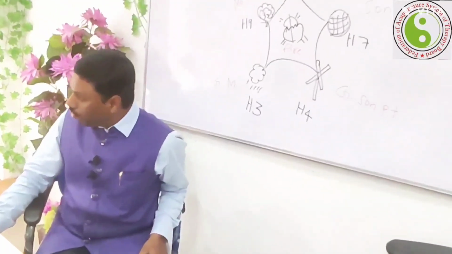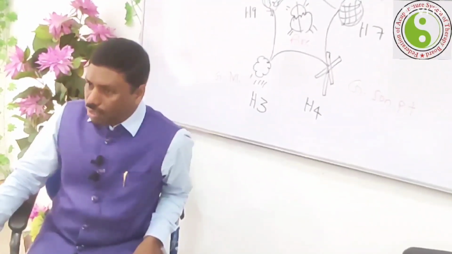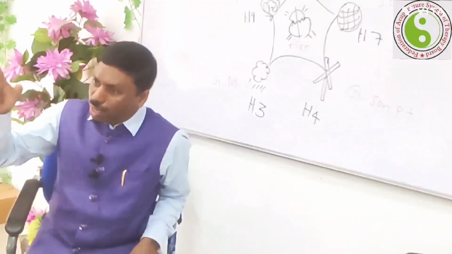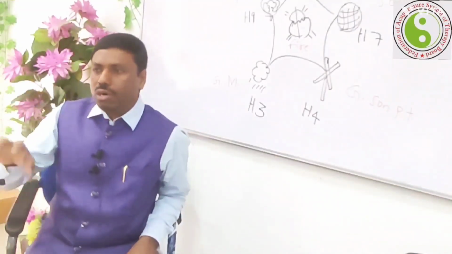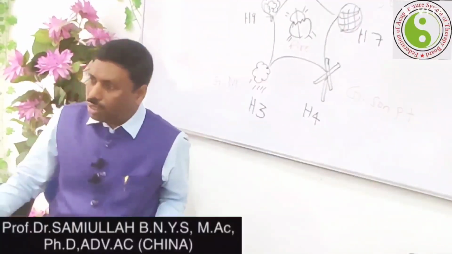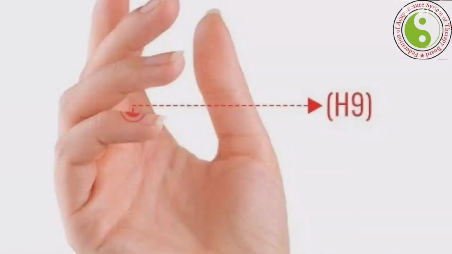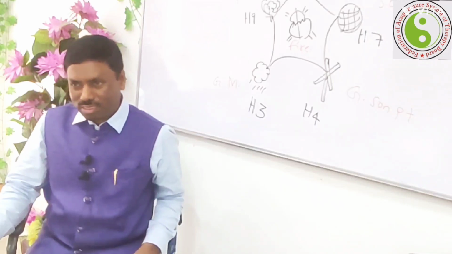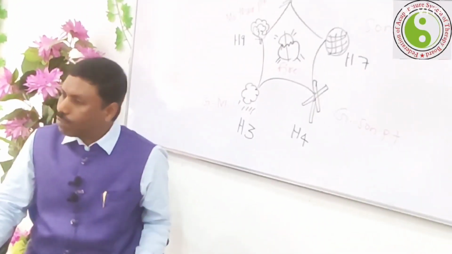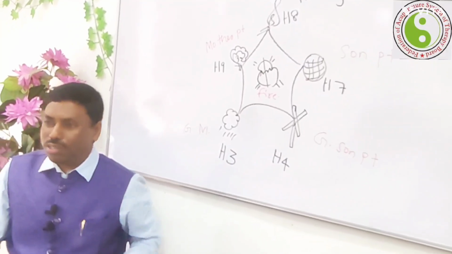Now, the mother point has the ability to provide the energy, chi, to that particular organ. If the heart has a deficiency, that means strengthen the respective mother point of that particular organ, known as the mother point. So which is the mother point here? H9 is the mother point of the cardiac system. If the deficiency is there, then which is the grandmother point? H3 is the grandmother point to treat the cardiac system.